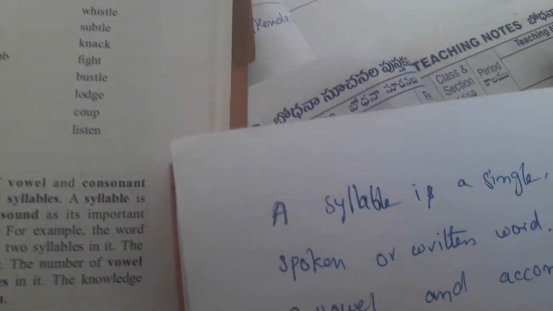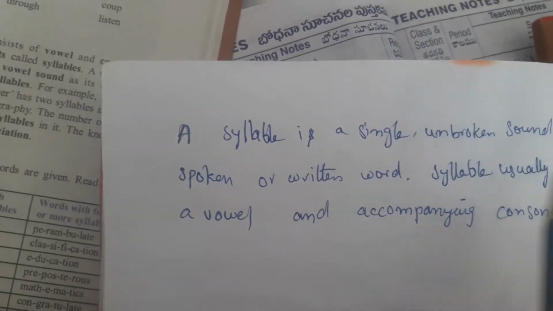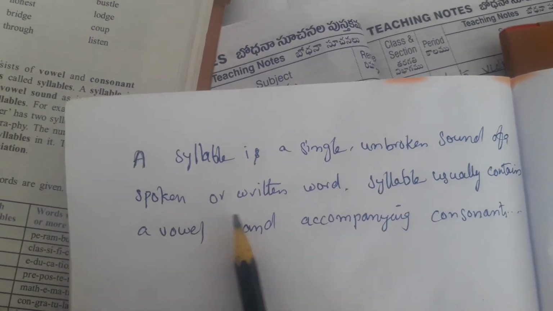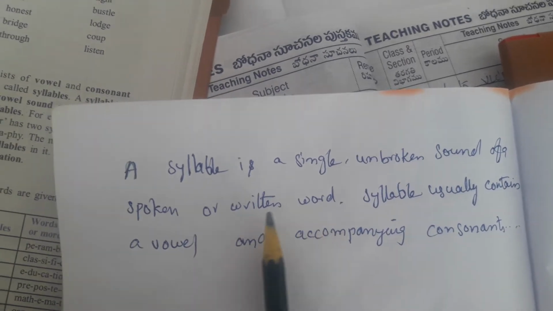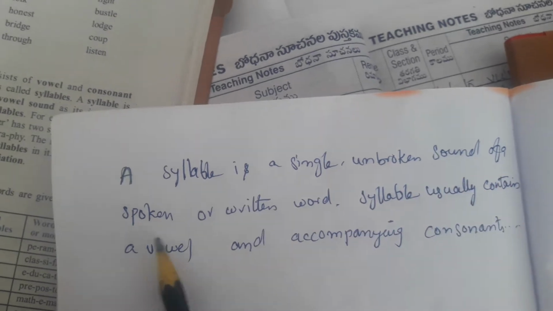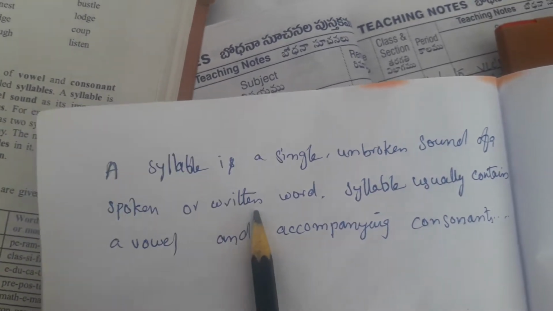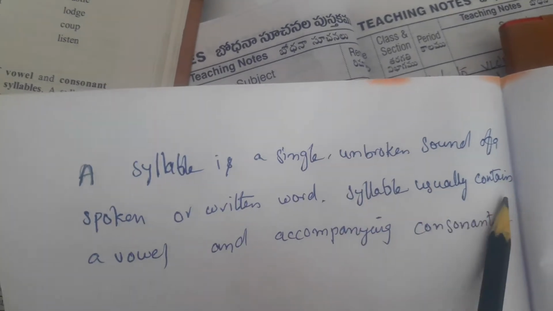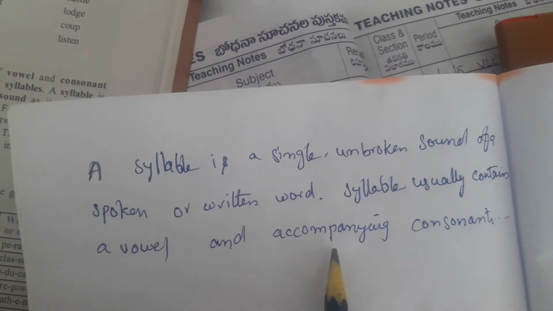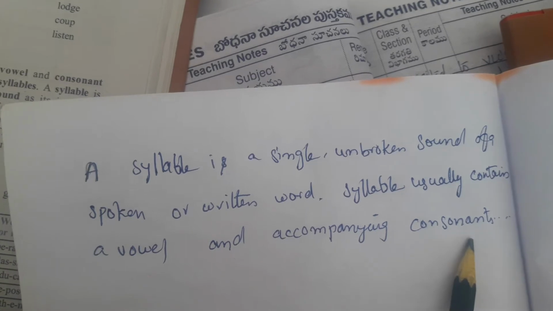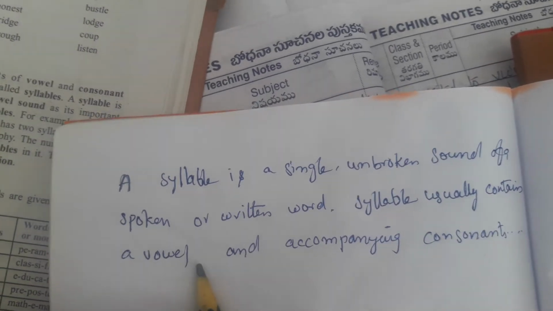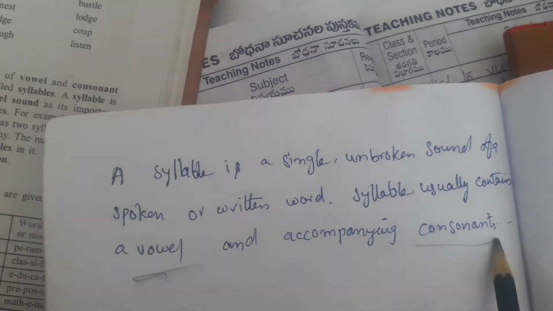See here. A syllable is a single unbreakable sound of a spoken or written word. Syllable usually contains a vowel and accompanying consonants. A syllable usually contains a vowel and also a consonant.